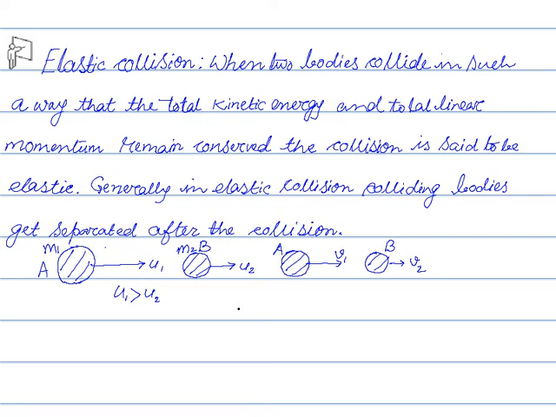Now we have to find out the velocity of A and B after collision. We will use the principle of conservation of linear momentum as well as conservation of kinetic energy, which remains the same in elastic collision.